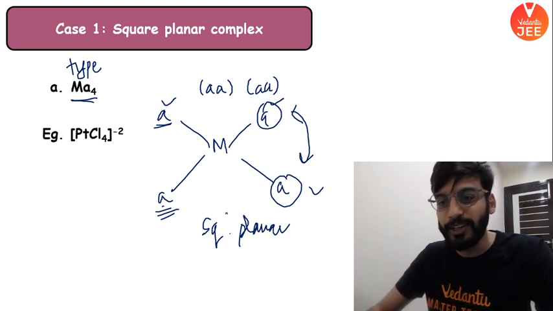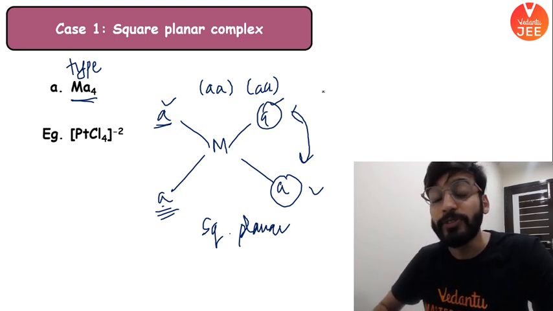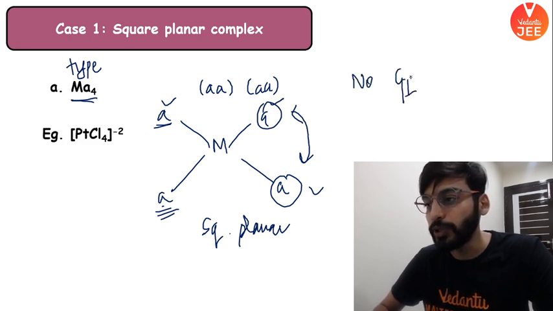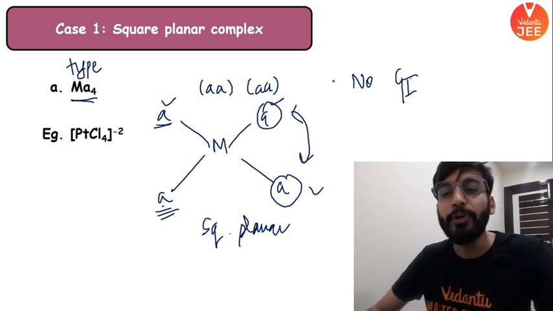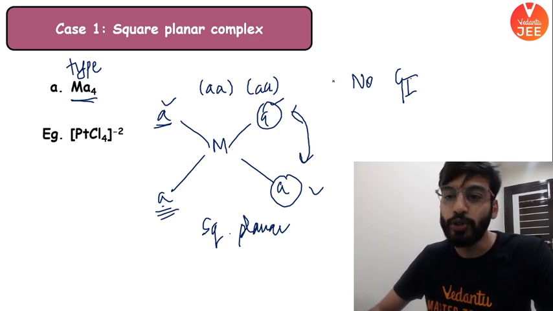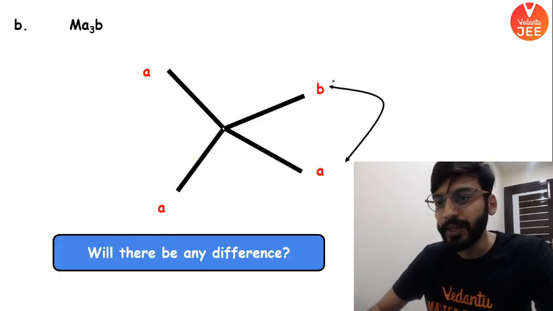It's a square planar complex, and it will also give no GI. Here, no GI. So type MA4 will never give you GI. Example of this is platinum PtCl4 2-. Okay? Same concept here.